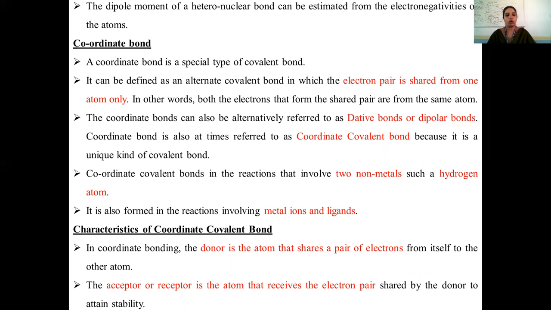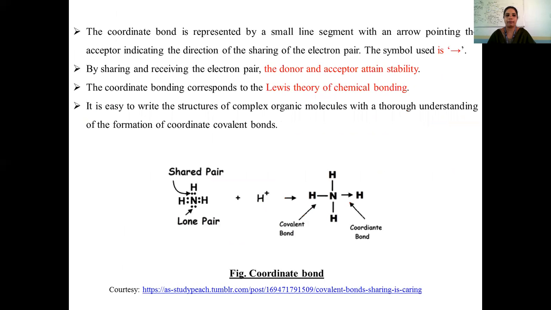The characteristics of coordinate bond include the donor atom that shares the pair of electrons from itself to the other atom, which acts as the acceptor atom, which receives the electron pair to attain stability. And here also, after the formation of a coordinate bond, the molecule will attain stability.